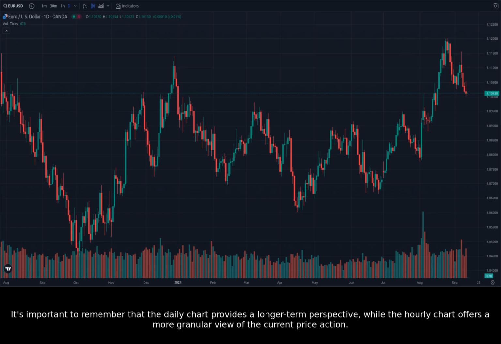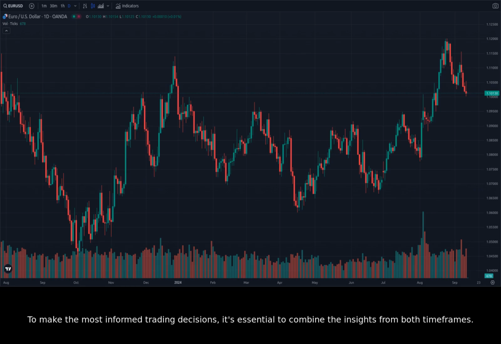It's important to remember that the daily chart provides a longer-term perspective, while the hourly chart offers a more granular view of the current price action. To make the most informed trading decisions, it's essential to combine the insights from both time frames. Now, let's look at the 15-minute chart to get an even closer look at the price action.